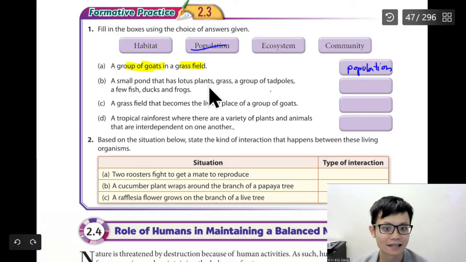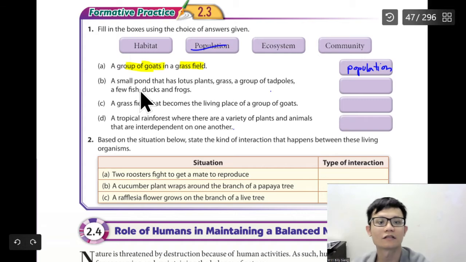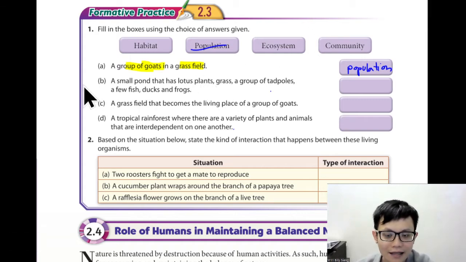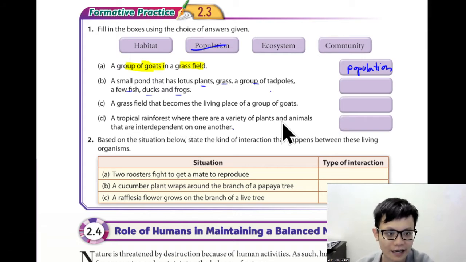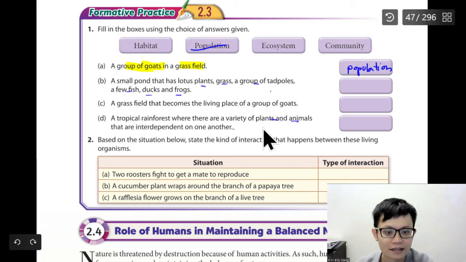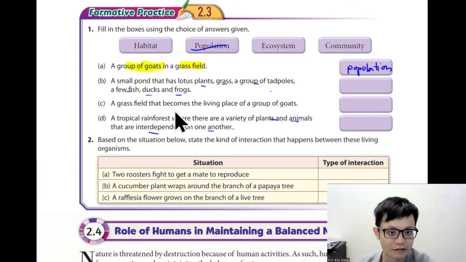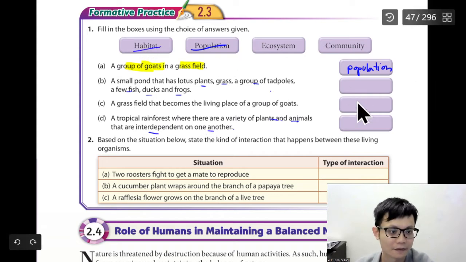So we can see here a small lotus plant, grass, a group of tadpoles, fish, ducks and frogs. And we can see here a rainforest where a variety of living animals are interdependent upon one another. So this one, for the seed, a grass field, is the living place. So this is the habitat.